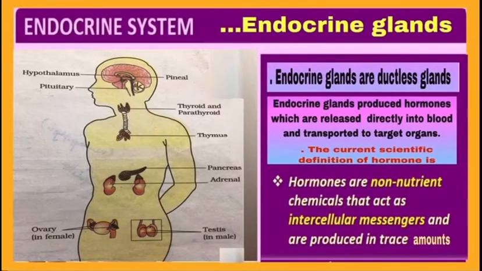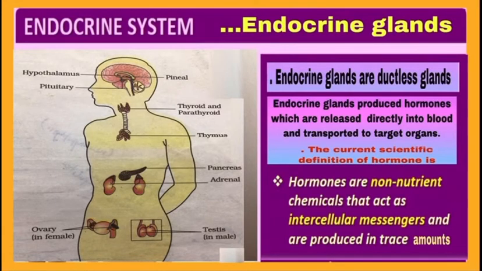What are endocrine glands? They are the ductless glands. They do not have ducts or passages to send hormones to different parts of the body. Then how do hormones reach different parts? Endocrine glands release hormones directly into the blood, and then the blood transports hormones to different parts or to target organs.